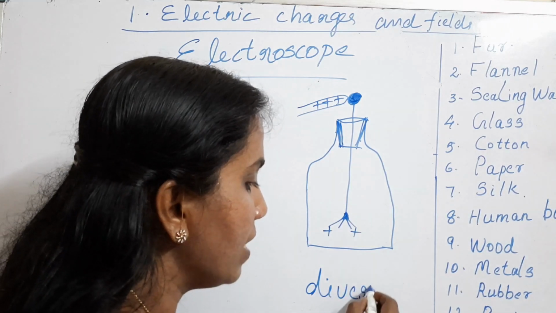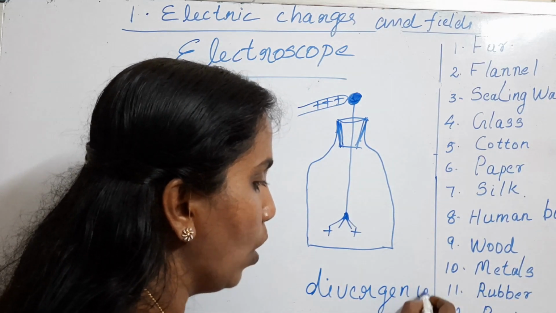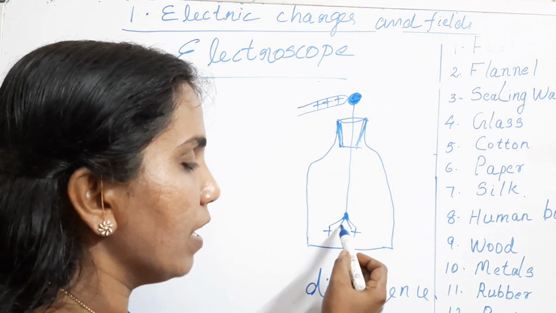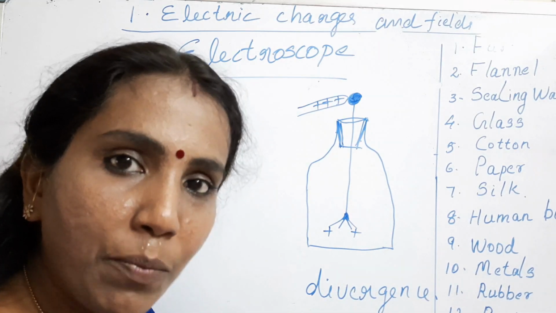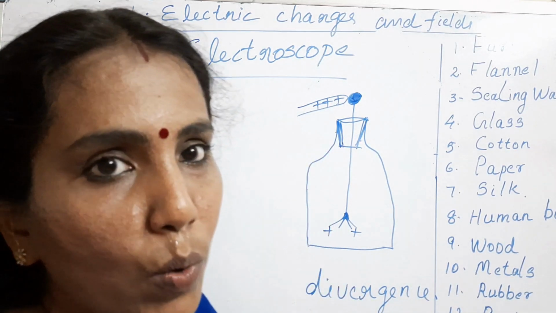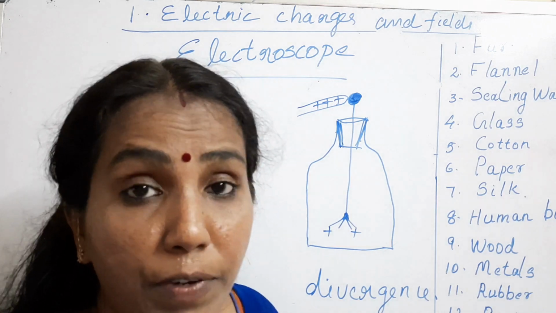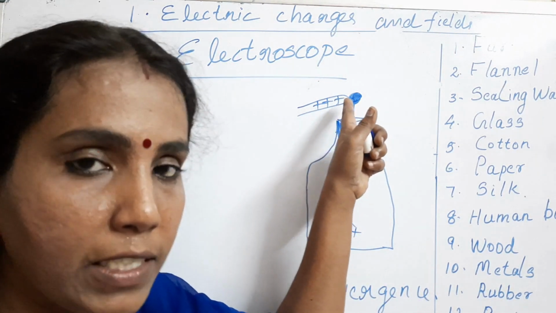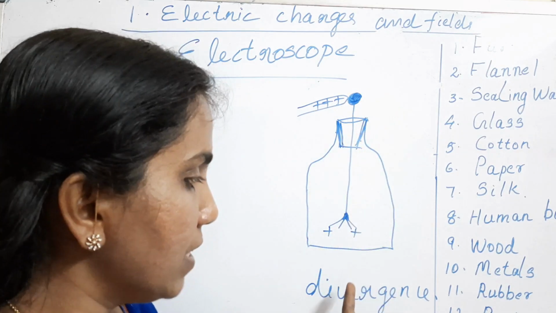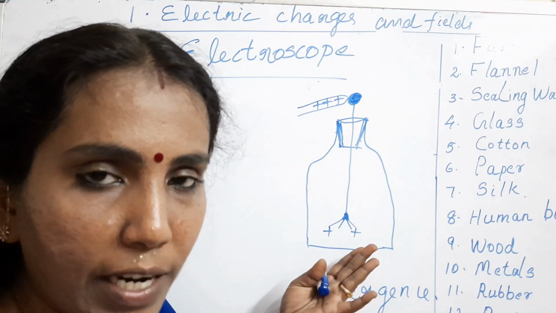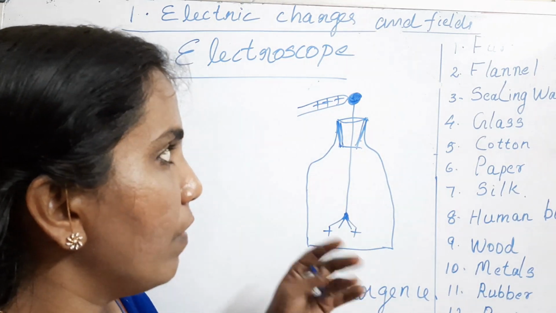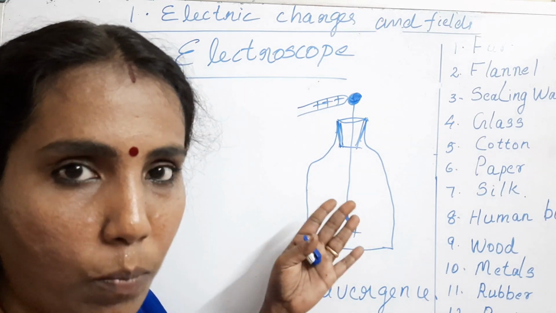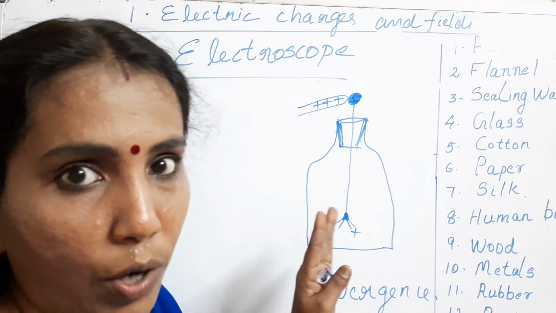So when you show a glass rod here, if it shows a divergence, it means that this glass rod is a charged one. If it is not having any charge, a neutral object, if you have brought it in contact with this ball, you can say that there is no charge for that object. So this is how you can say whether the object is charged or not.